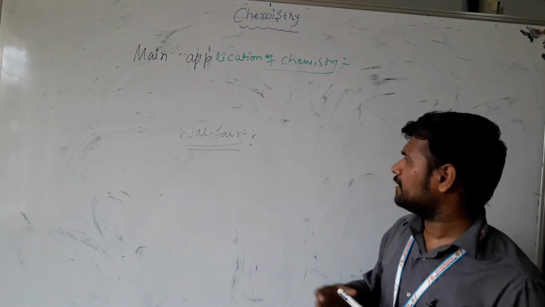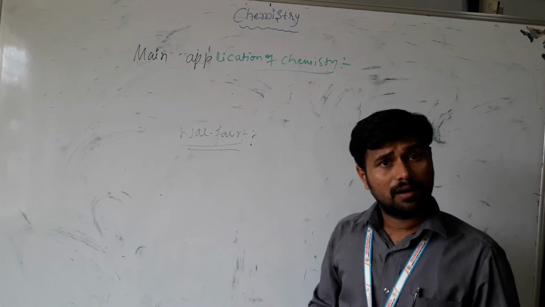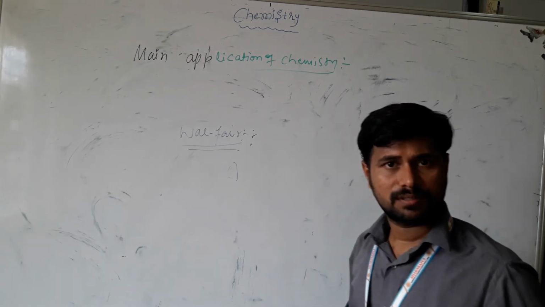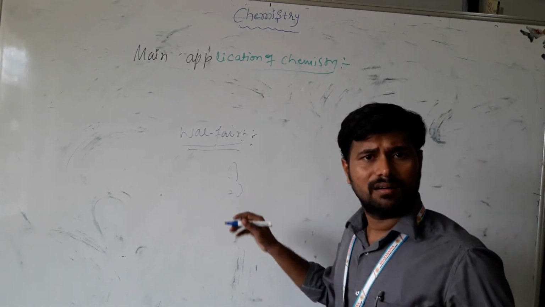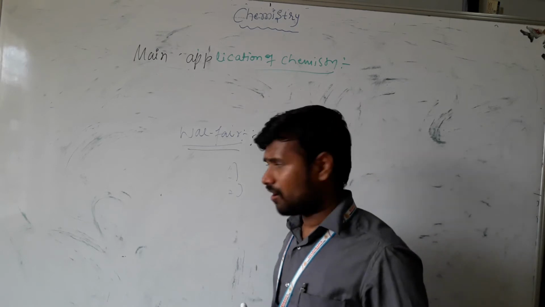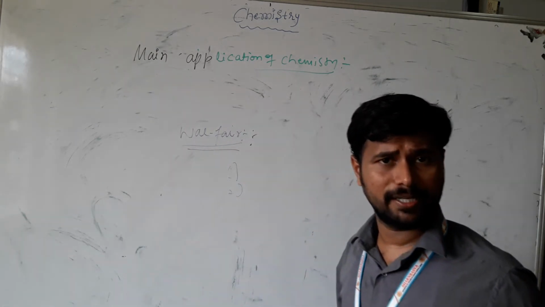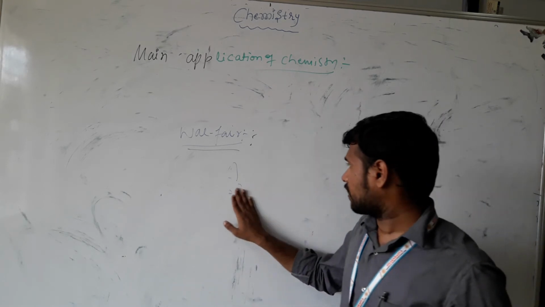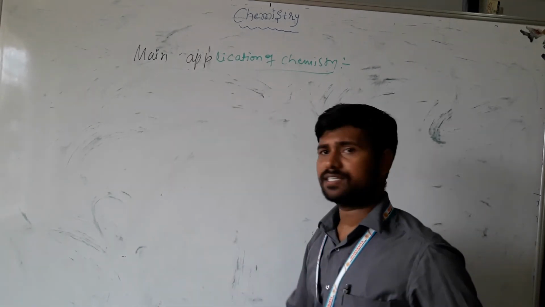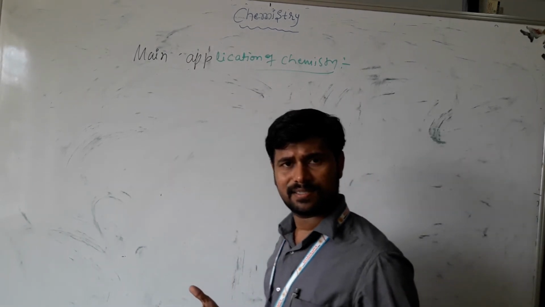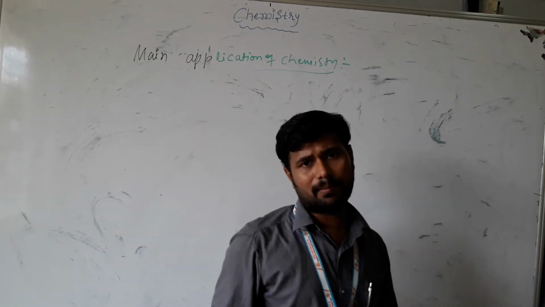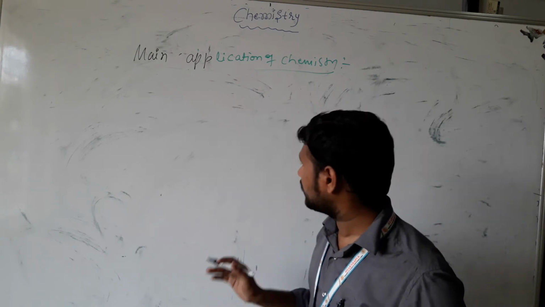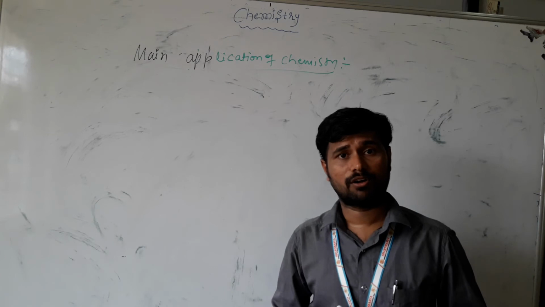Now what is the main importance of chemistry here? In a war system we use hydrogen bombs and nuclear atom bombs. The nuclear bomb has uranium, which came from the periodic table. Uranium is also a chemistry product. Apart from this, we also use poisonous gases, such as mustard gas, and one more important one, phosgene gas. These are all very dangerous. Besides that we also use dynamite. That's a product of chemistry only.